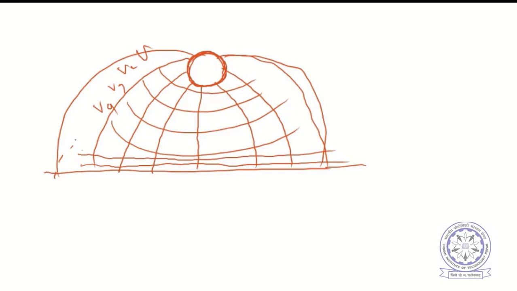So underground distribution is coming up, underground transmission is coming up.